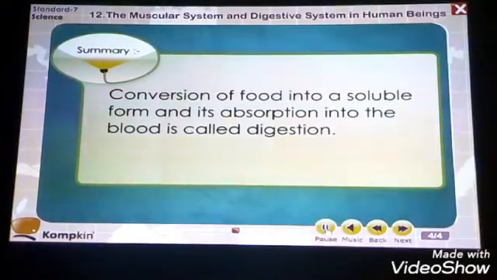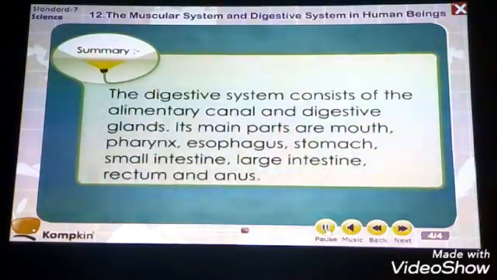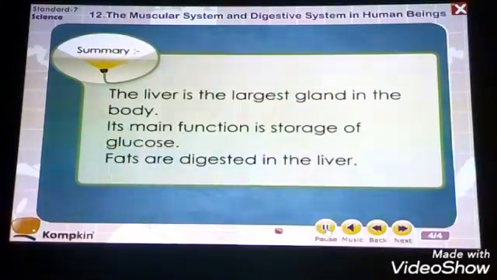Conversion of the food into a soluble form and its absorption into the blood is called digestion. The digestive system consists of the alimentary canal and the digestive glands. Its main parts are mouth, pharynx, esophagus, stomach, small intestine, large intestine, rectum and anus. The liver is the largest gland in the body. Its main function is to store glucose. Fats are digested in the liver.